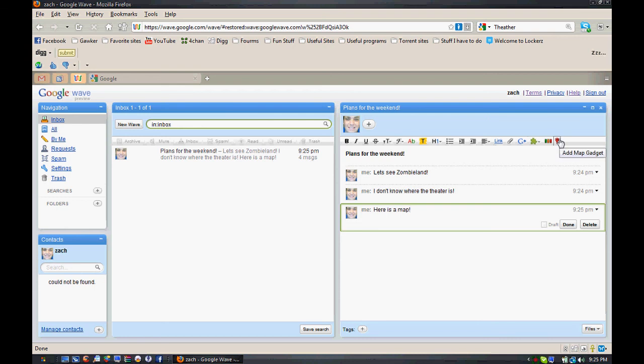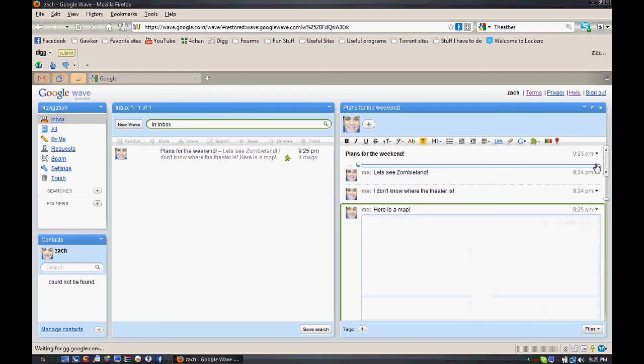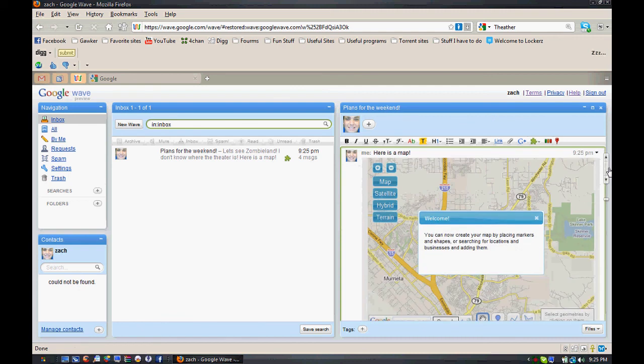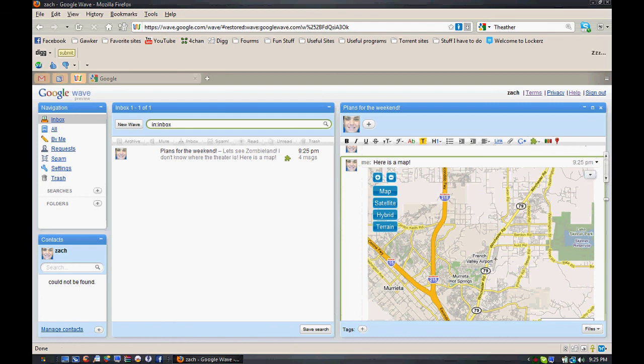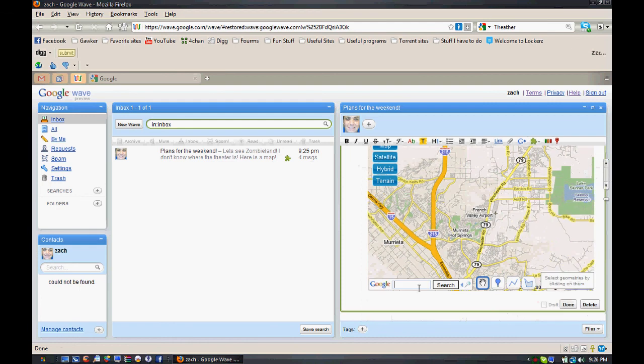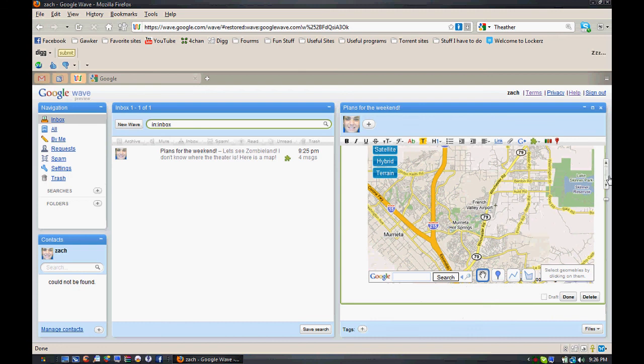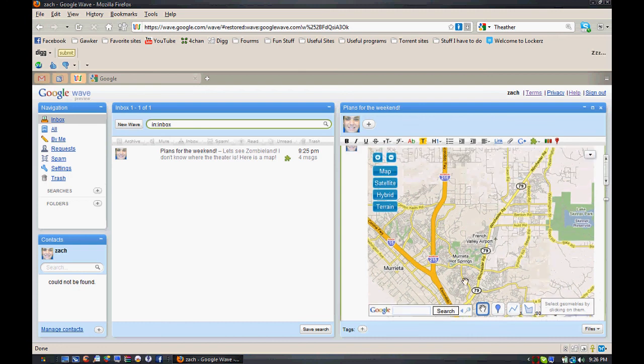So I would click on the add map gadget, and here comes Google Maps right up there in the Wave. It's full-on Google Maps. It's not watered down or anything. So you can search addresses here, but just for the sake of time, in like 10 minutes on YouTube, I'm just going to use the map that shows up. And the map that shows up is where I'm living right now, and it finds that out in relation to my IP address. So your computer has an IP address, it finds where you are.